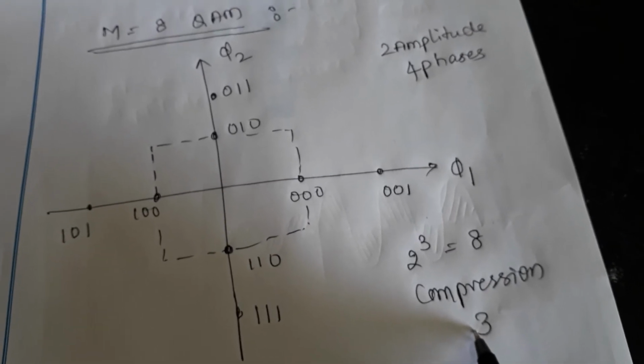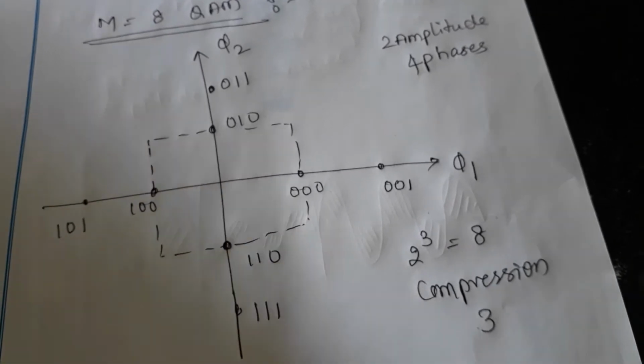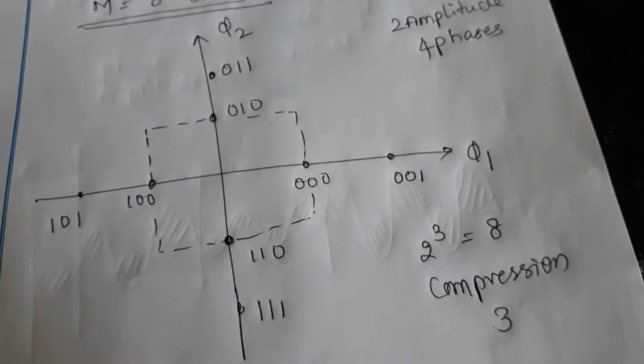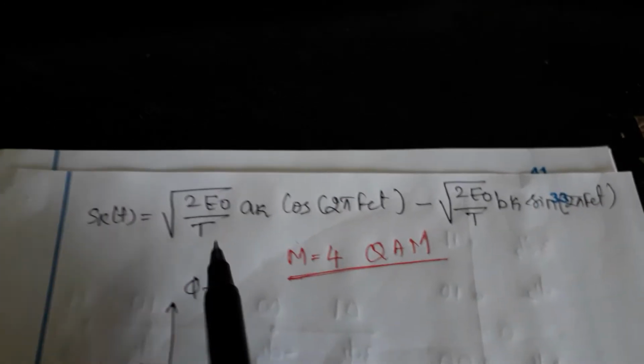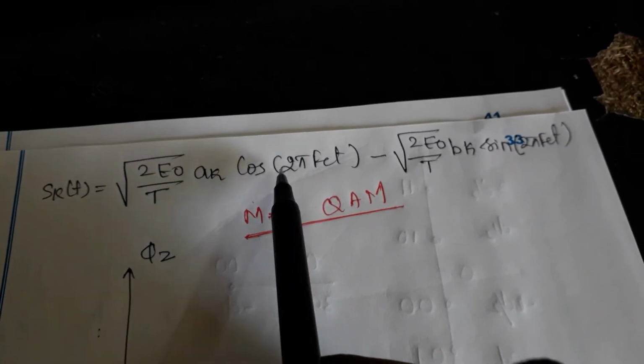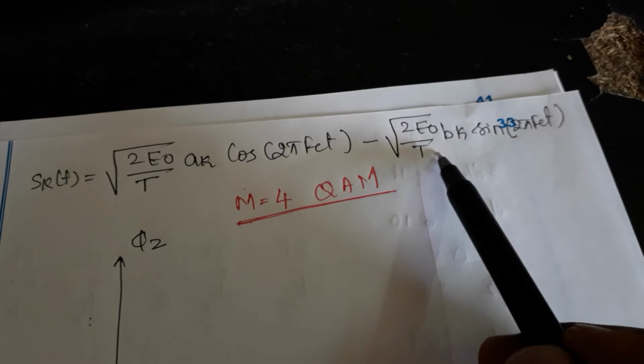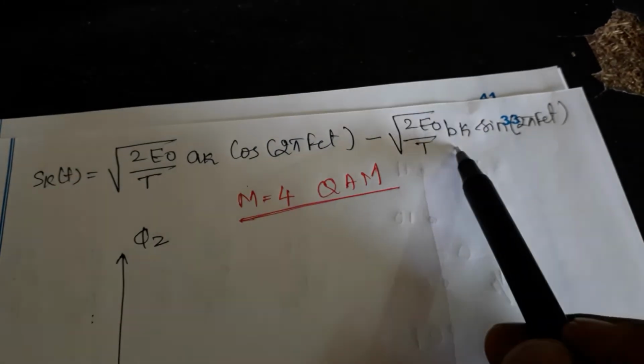What is the compression rate? The compression rate is equal to 3. Hope you understand that 2 to the power of 3 is 8, so the compression rate is also 3. I am going to the next part. Once again I will tell you, in Sk of t, Ak and Bk are the amplitudes of the wave.